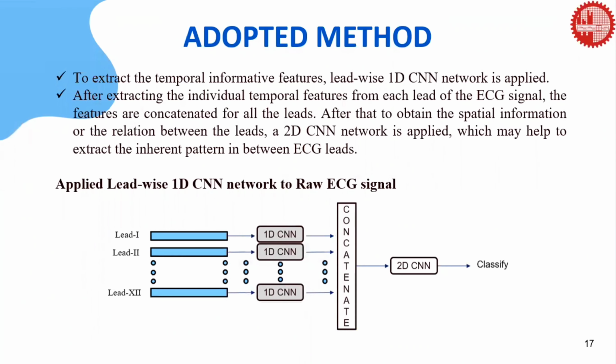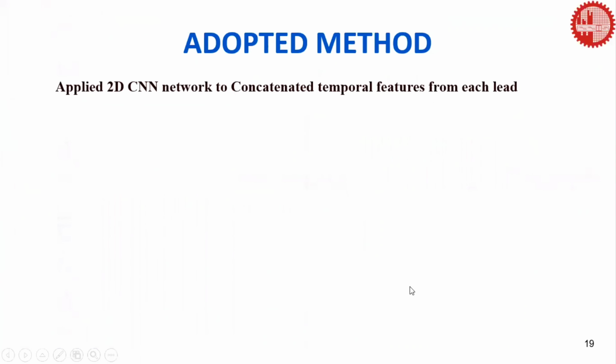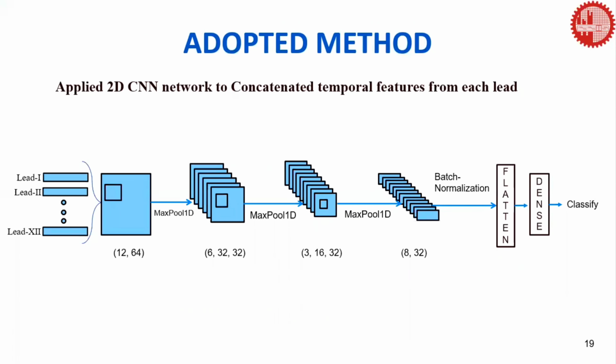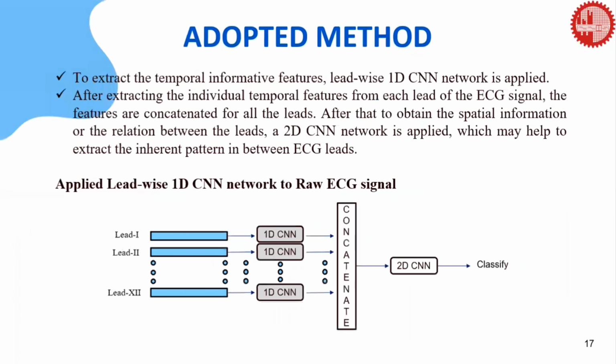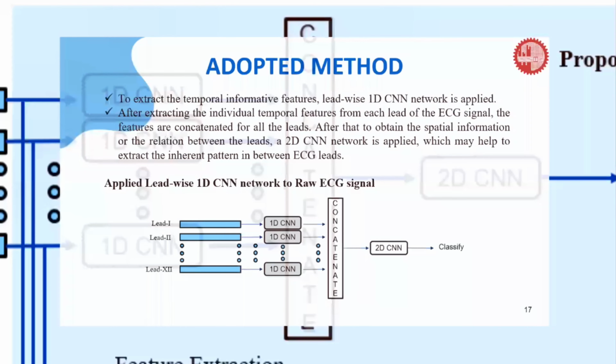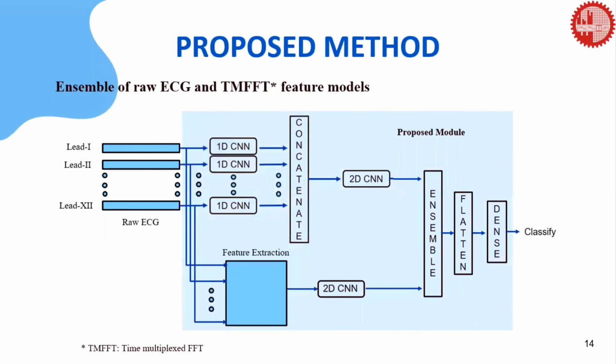After extracting the individual temporal features from each lead of the ECG signal, the features are concatenated for all the leads. And then, to obtain the inherent patterns for the relationship within the ECG leads, a 2D CNN-based model is applied to the concatenated temporal features from each lead. Finally, after extracting the deep features from both time and frequency domain individually by using two different types of CNN architecture, both of the models are ensembled to classify the ECG signal with a better inherent pattern.